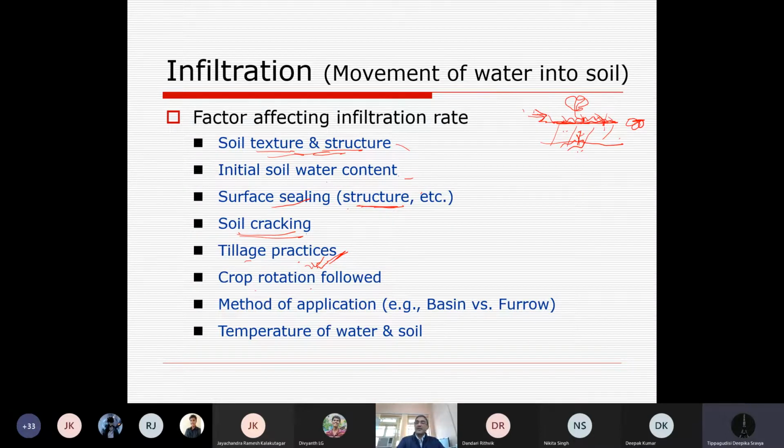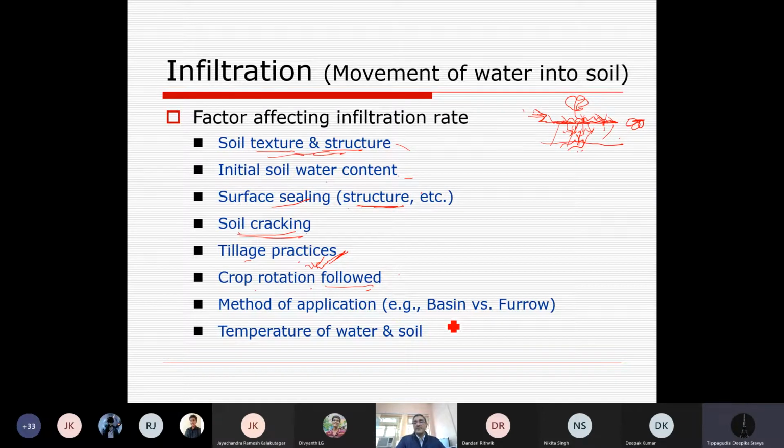Crop rotation: once a crop is there, and different types of crops are there, their root systems go into the soil. Those develop microchannels inside the soil, and that affects the infiltration property of the soil. So the crop rotation that is followed affects the infiltration of that particular soil.